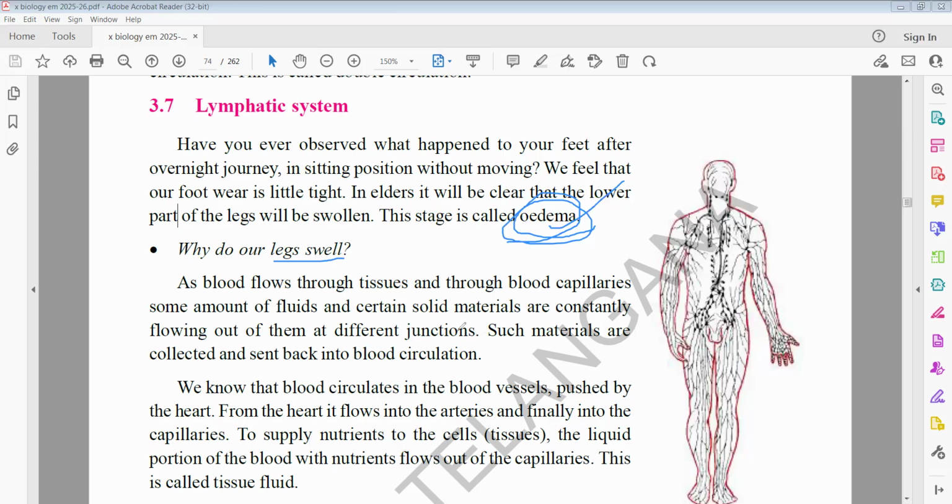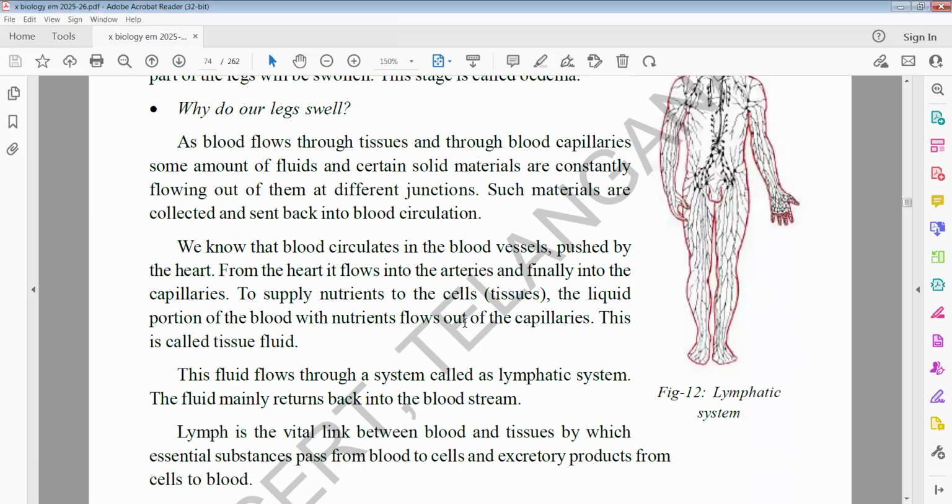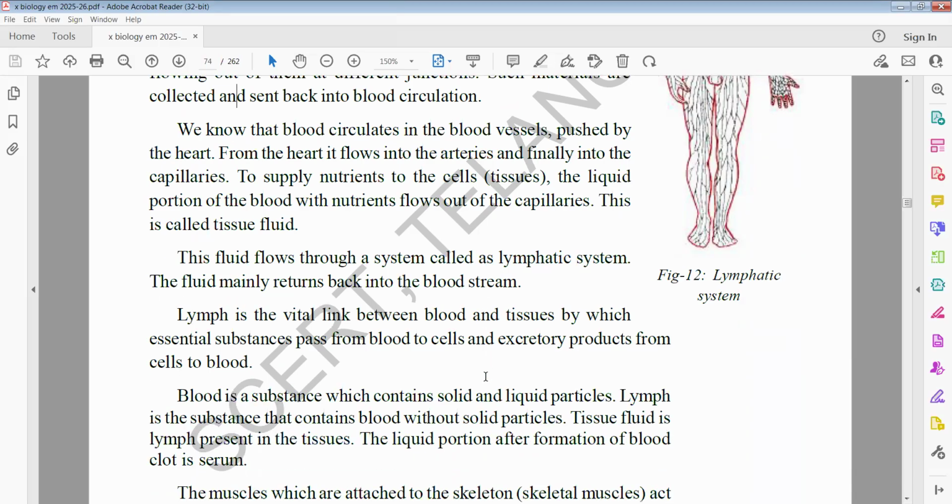And also another important one regarding lymph. Lymph plays a major role.